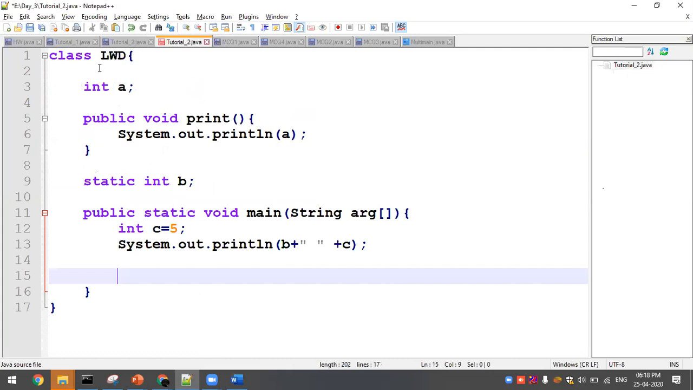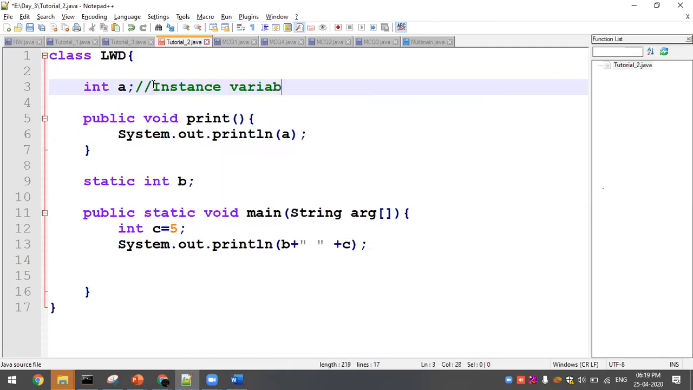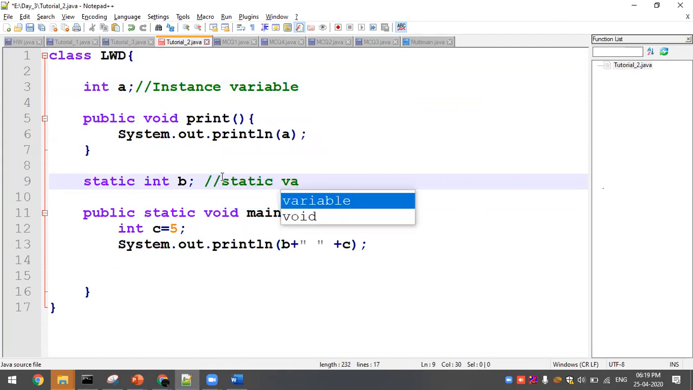I'll take one class. That class name is called LWD. Inside I'll be having this variable. What is this variable? Static. This variable is not having a static keyword, so what is this? Instance variable, or instance member value. Next, this is called static variable. And this is local variable.